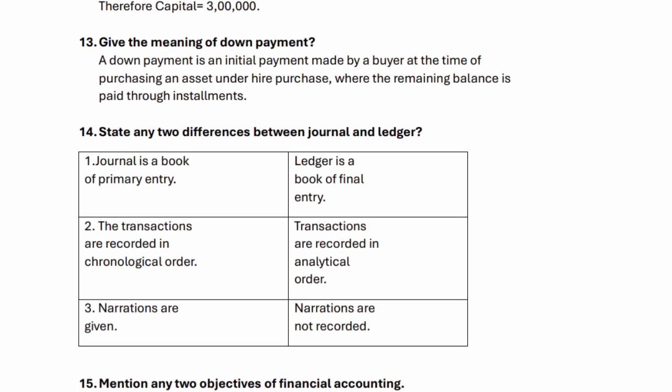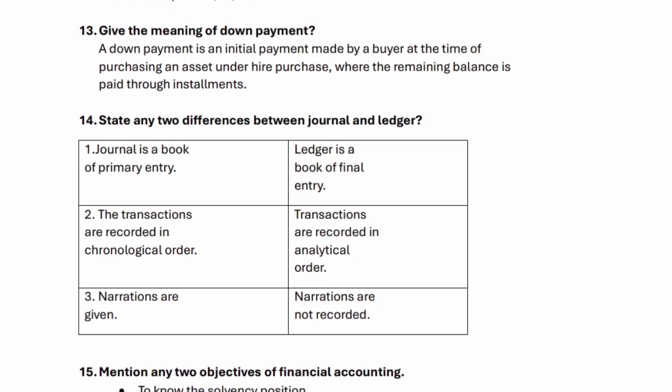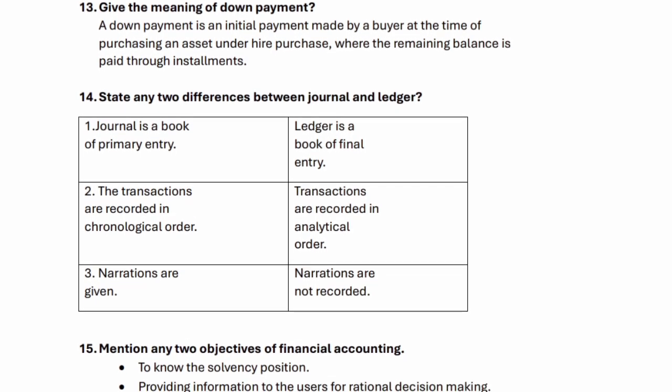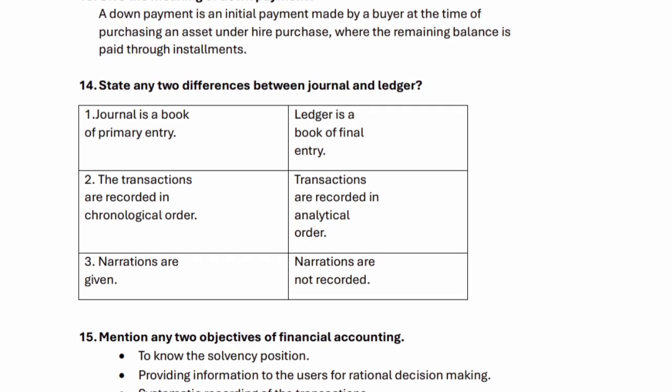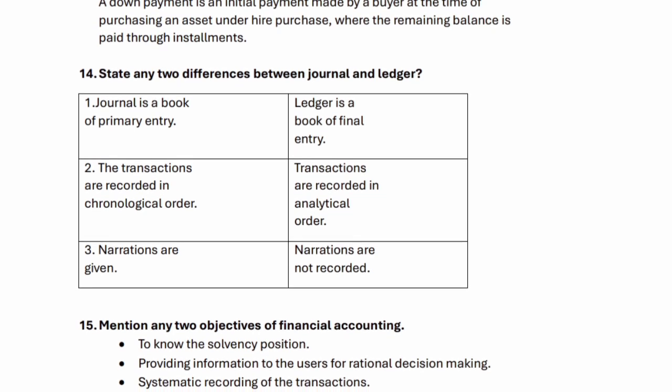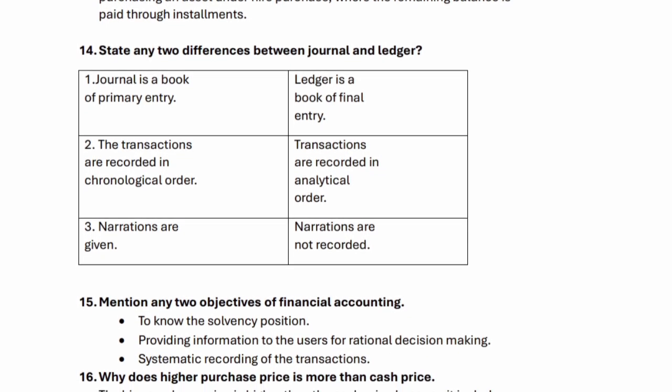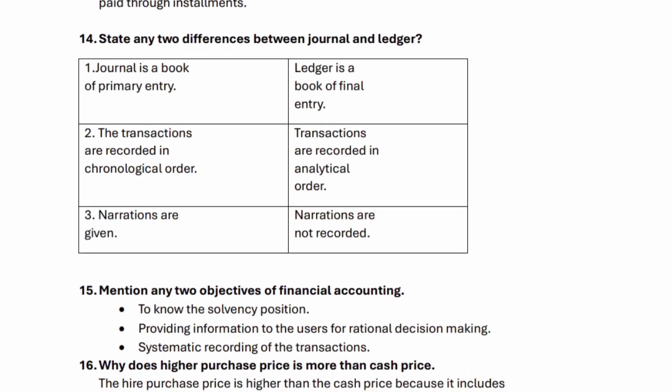14. State any 2 differences between journal and ledger. 1. Journal is a book of primary entry. Ledger is a book of final entry. 2. In the journal, transactions are recorded in chronological order. In the ledger, transactions are recorded in analytical order. 3. Narrations are given in the journal. Narrations are not recorded in the ledger.